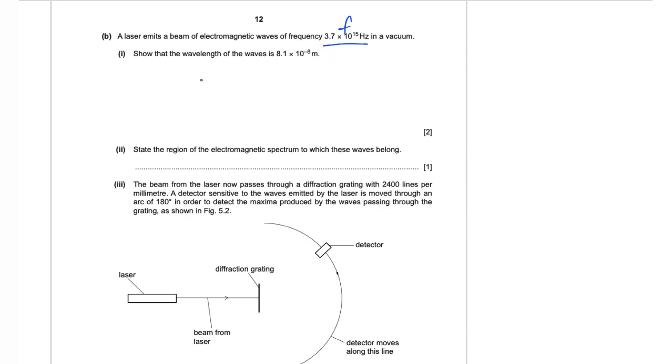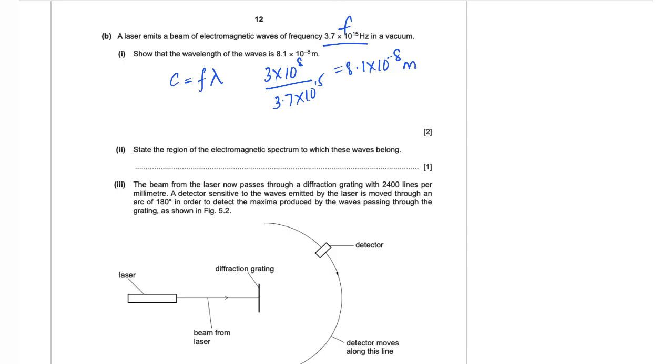So the formula that connects all these quantities is speed is equal to frequency into wavelength. Speed of all electromagnetic waves in a vacuum is 3.3 into 10 to the power of 8. Divide that by the frequency, that is 3.7 into 10 to the power of 15 hertz, and you get 8.1 into 10 to the power of negative 8 meters of wavelength.